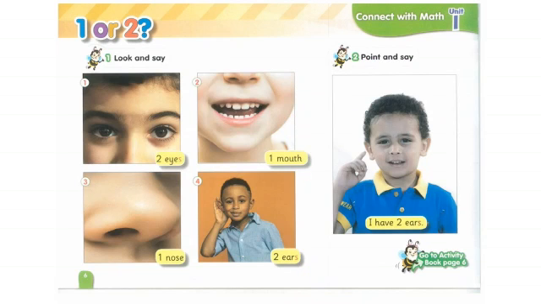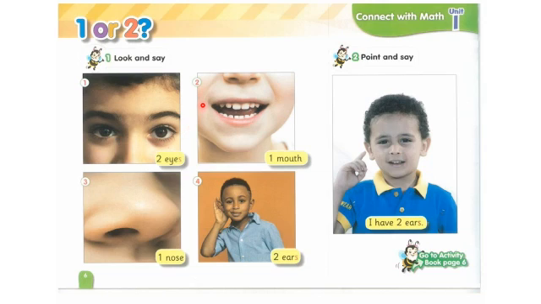Okay, the next page. The exercise here says look and say. Alright, KG1, I want you to look at the first picture here. Can you see these eyes? Yes, you can see these eyes, of course. How many eyes do you see? 1, 2. So how many eyes do we have in our faces? We have 2 eyes.